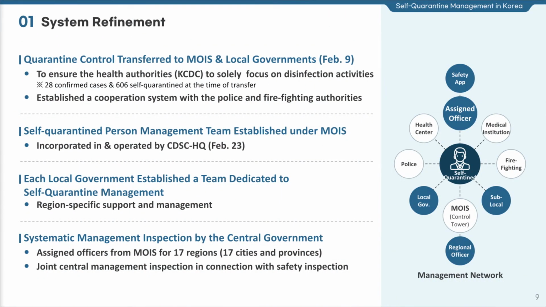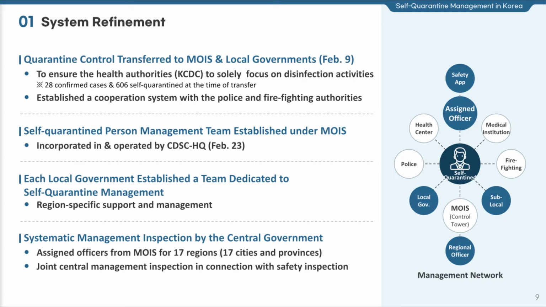Enforcement system refinement was one of our main tasks. The self-quarantine management system was reorganized and quarantine control activities were transferred to MOIS and local governments from KCDC on February 9th to help the health authorities focus on disinfection activities. To be specific, MOIS established self-quarantined persons management team under its supervision, and local governments operated teams dedicated to self-quarantine management centering on disaster response divisions, and the central government monitored the general operating status.